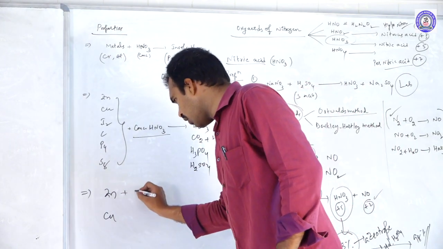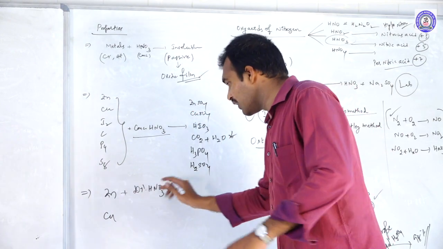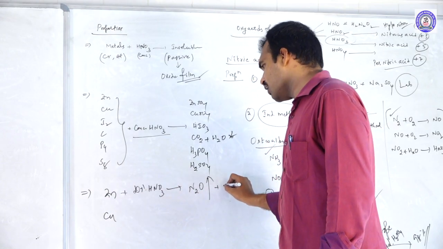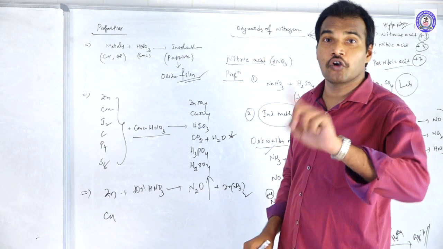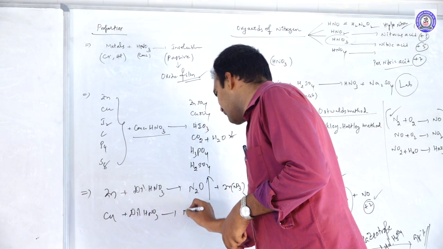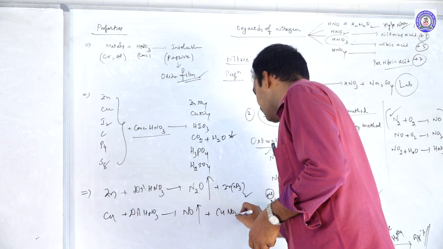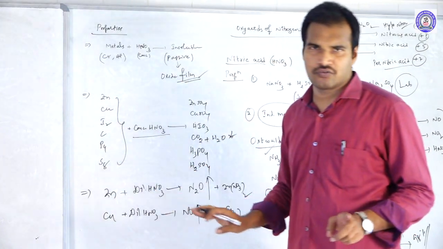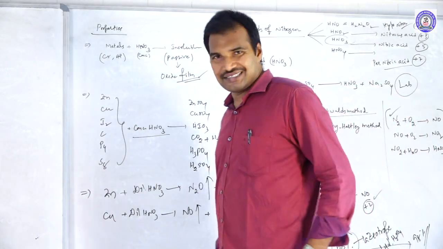That means zinc on reaction with diluted HNO3, what is the product we will get? Will laugh with zinc. That means N2O is produced plus zinc nitrate. Say no to copper. That means when copper reacts with diluted HNO3, NO gas is produced and it forms copper nitrate. So this is the reaction of zinc and copper with diluted HNO3. So just follow these hints. I think it will feel very easy to do.